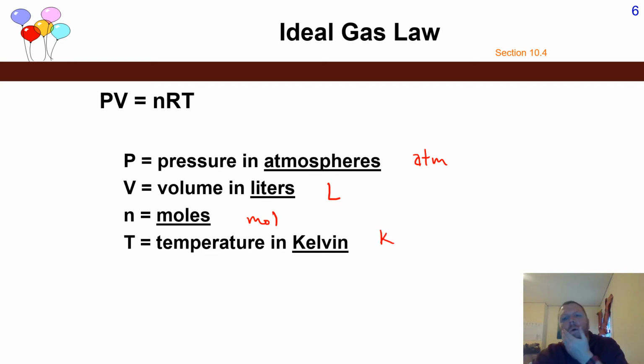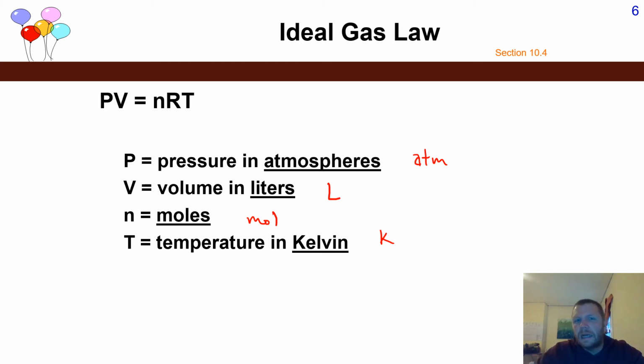Whenever I show you this, I want you to think about what questions I could see related to this. One question is going to present you with a number of different variables, such as pressure listed in millimeters mercury, or pressure listed in torr. So there are generally lots of conversions you have to do with the ideal gas law.